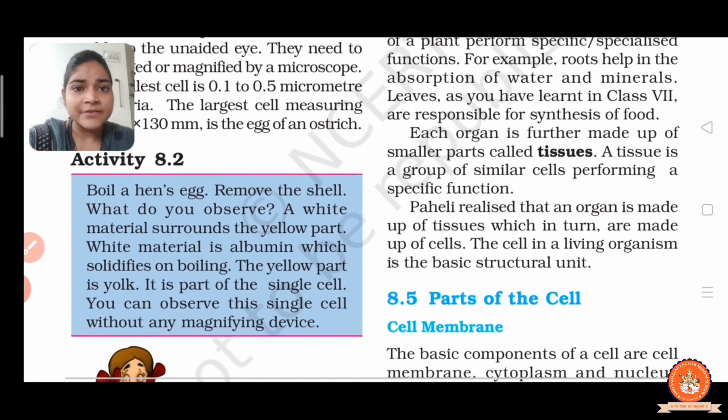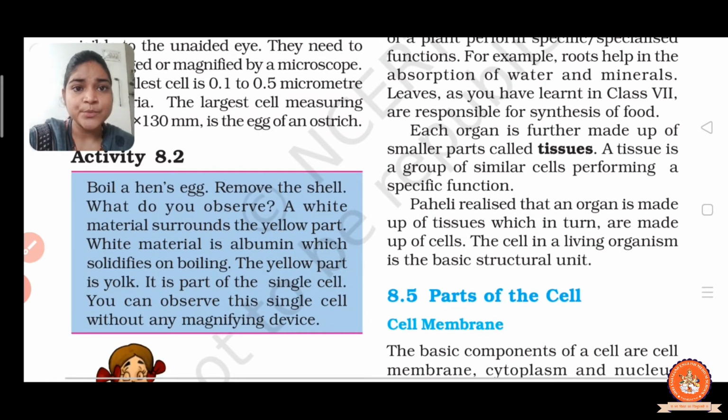Now here Activity 1.2 is given to you. Boil a hen's egg, that is, do it at your home, right? So boil a hen's egg. Remove the shell. What do you observe? Now after removing the shell, you observe that a white material surrounds the yellow part. The white material is albumin, which solidifies on boiling. Before boiling it is in liquid form, but when you boil it, it becomes solid, right?